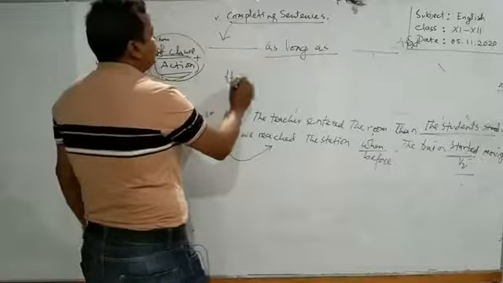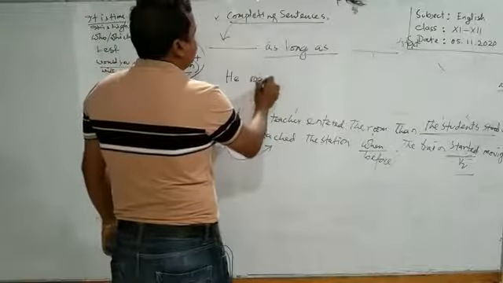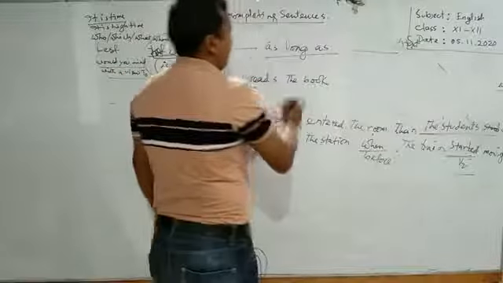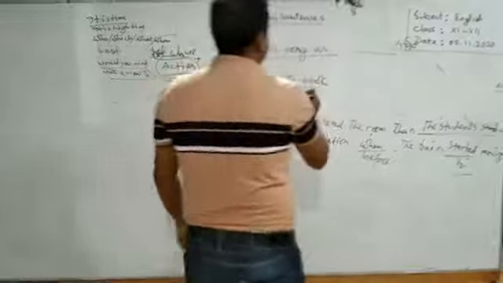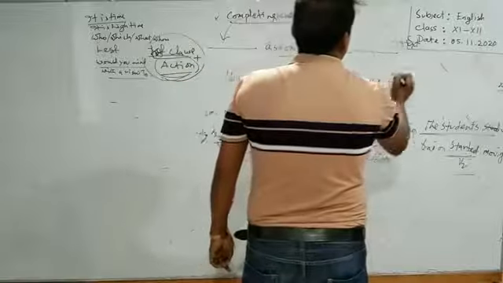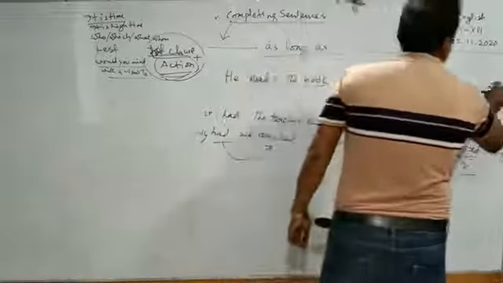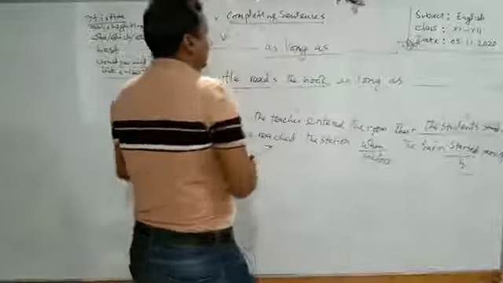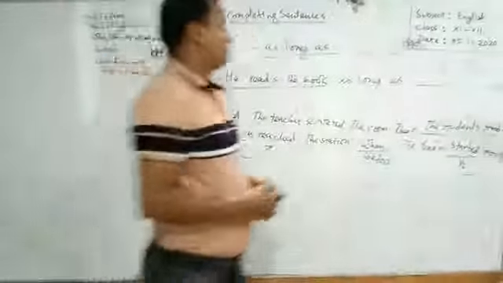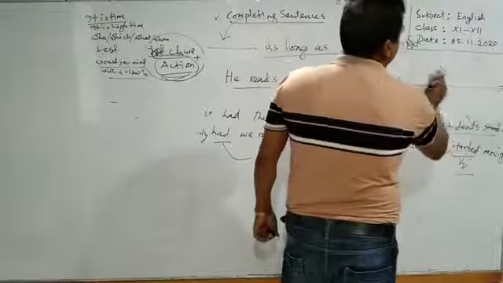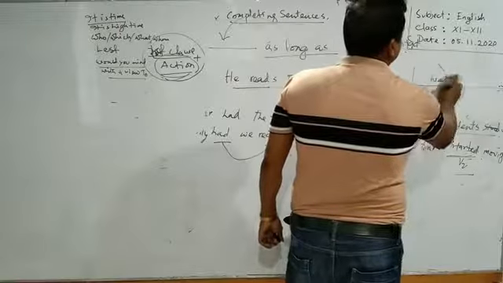He reads the book. This is the action. Then as long as. There will be another clause, and the clause must be in present tense. He reads the book as long as I watch TV.